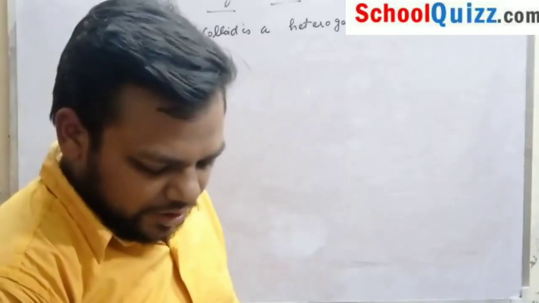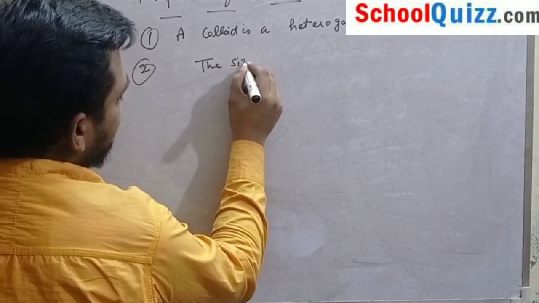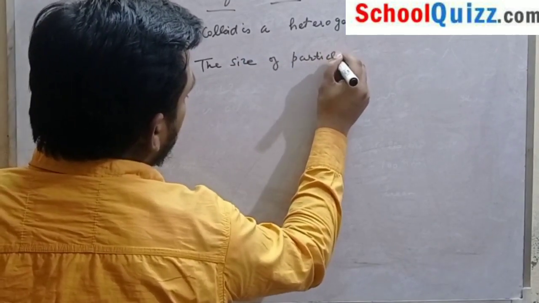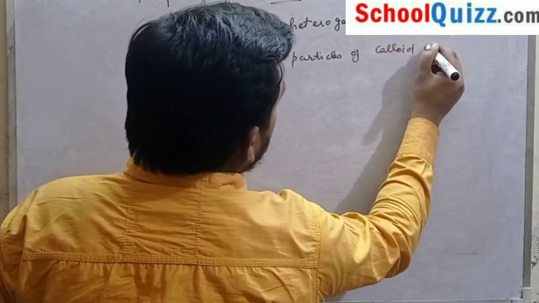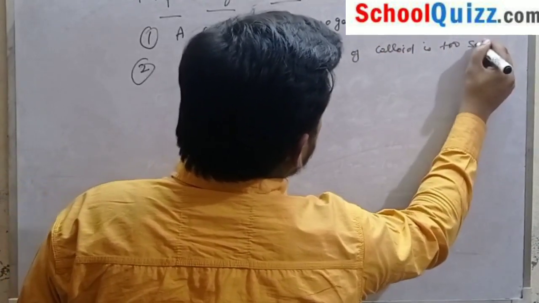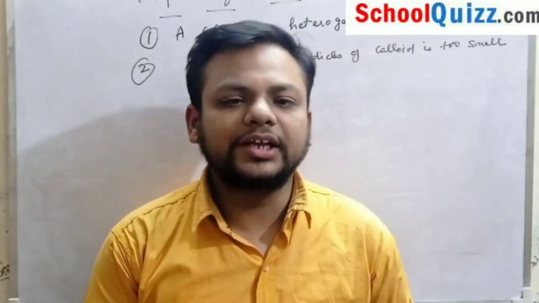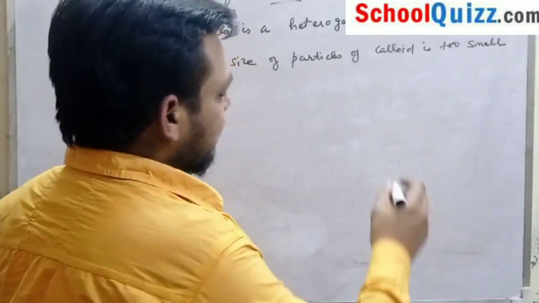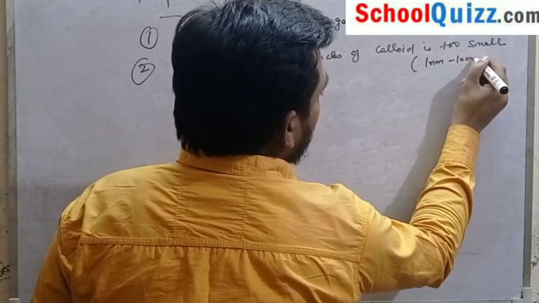Second is the size of particles. The size of particles of colloid is too small. As I have already told you, its size lies between 1 nanometer to 100 nanometer.